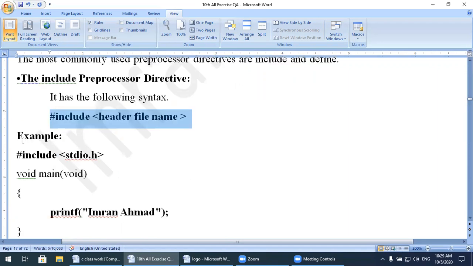Watch here in this program example how I use it. In every C language program you must place this include directive. Why? Because this is the library, and the linker will link the printf function with this library. So: hash include stdio.h. Stdio.h means standard input output header.